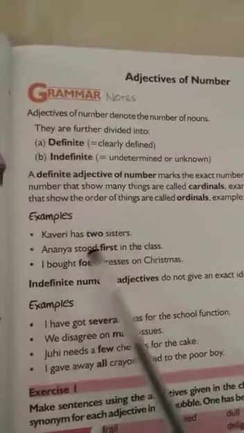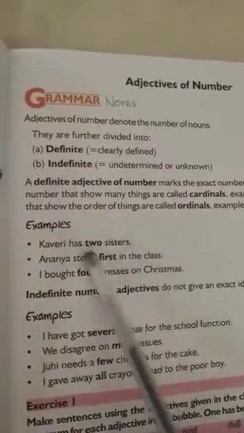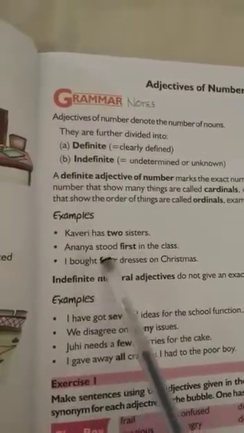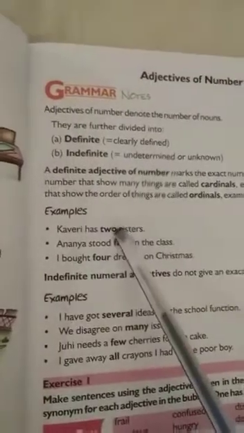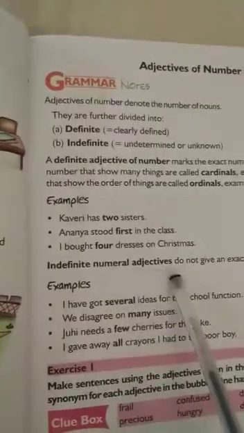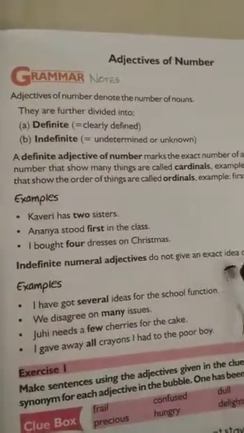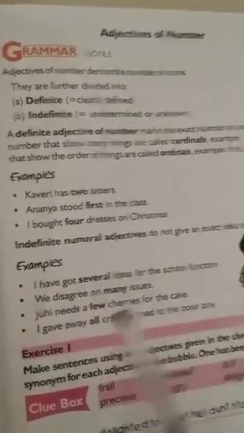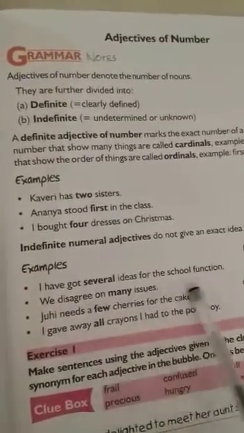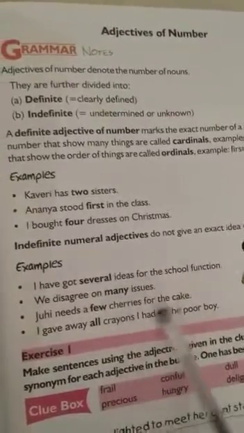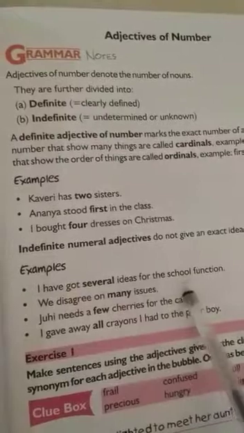Examples: Kaveri has two sisters. Students, two is a cardinal number. Nana stood first in the class. First is an ordinal number. So these are the adjectives of number. Indefinite number adjectives do not give an exact idea of the number. I have got several ideas for the school function. We disagree on many issues. Juhi needs a few cherries for the cake. Students, these are the indefinite numerical adjectives.